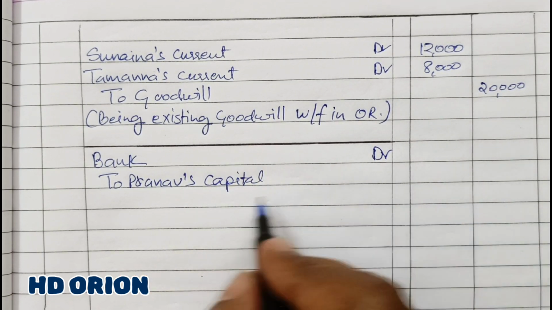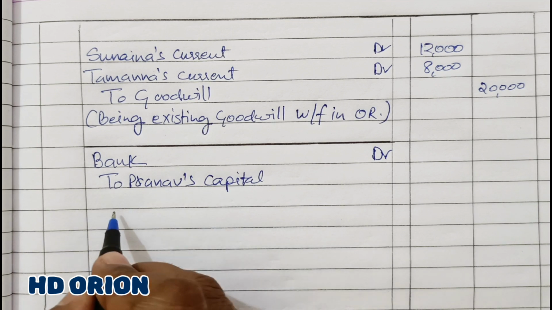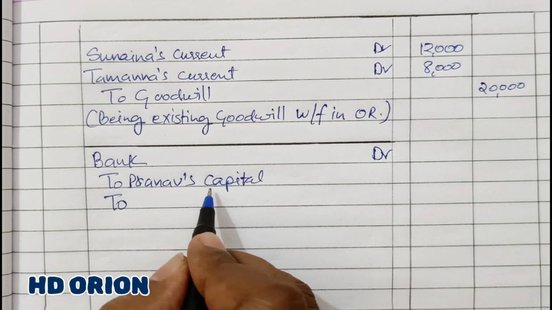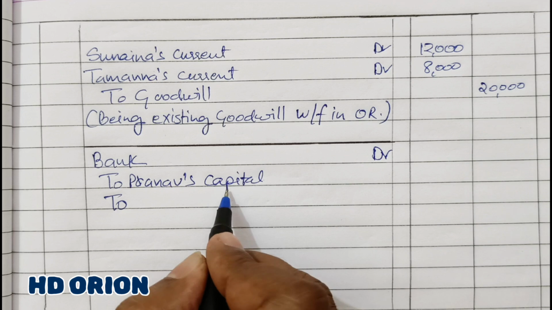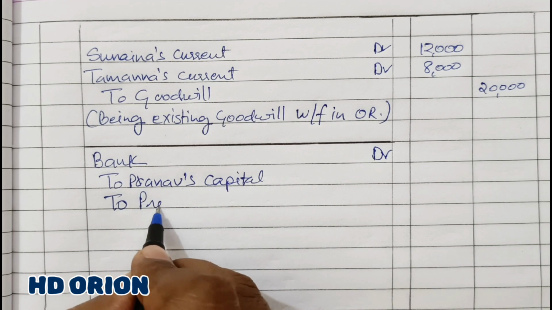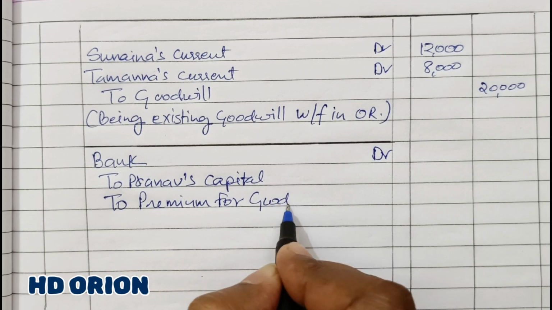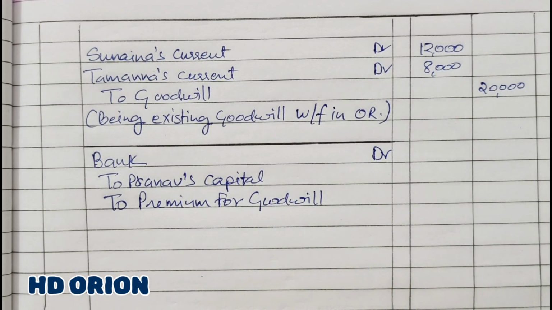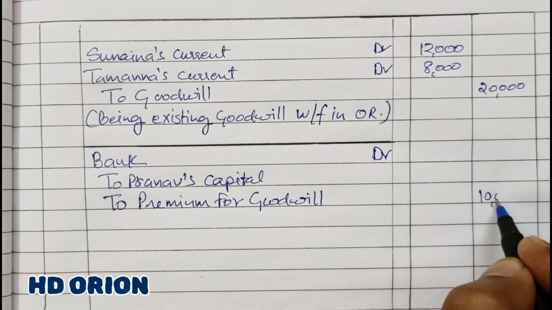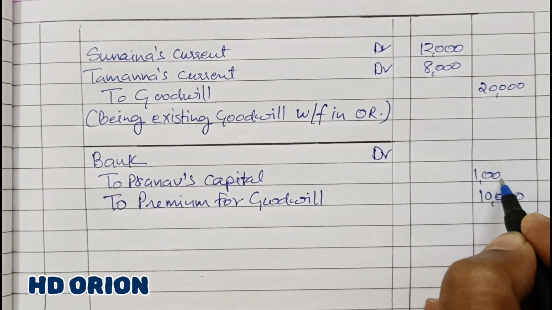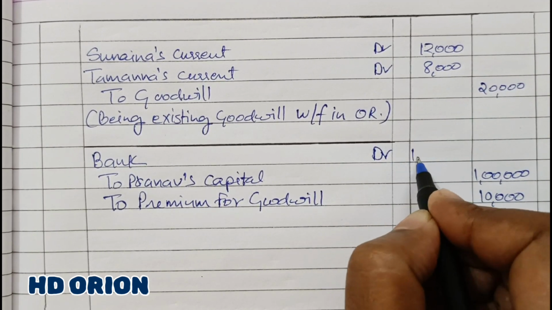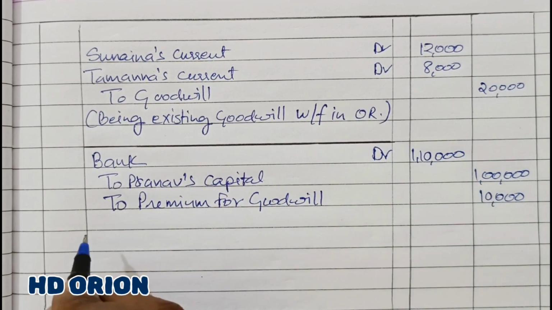Don't write current account because it is a part of capital which the partner is bringing. So it will be capital account, not current account. To premium for goodwill. Premium for goodwill is the amount of compensation to the old partners or to the sacrificing partners which Pranav has brought. In point F, it is mentioned that premium is rupees 10,000 and capital brought in by him is rupees 1 lakh. So total 1,10,000 is received by the firm.